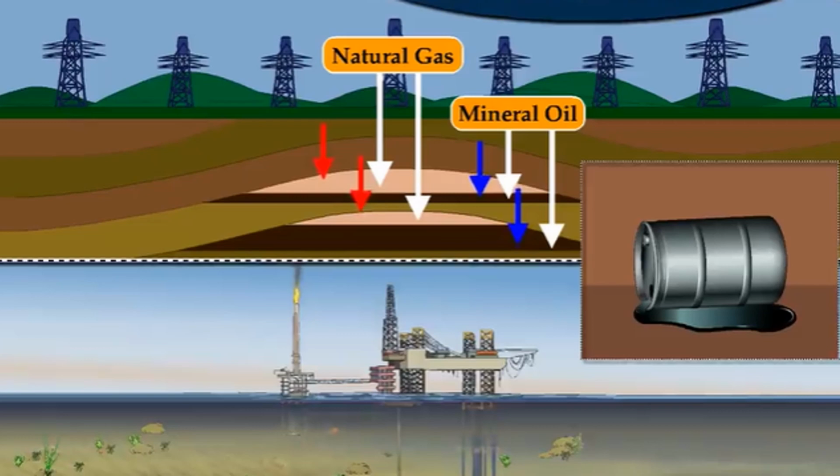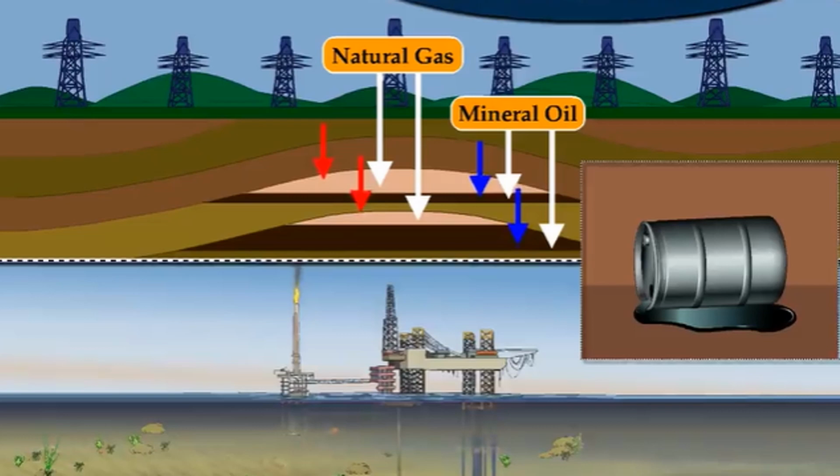Mineral oil is found beneath the land surface or the ocean floor, which we have already learned in our previous video. We know it, right? Now, similar to coal, even mineral oil was formed by the decomposition of plants and animals that were buried due to Earth's movements. Now, the reserves of natural gas, that means the places where these are formed and preserved, were also found in most of the mineral oil wells. Now, due to increase in demand, the prices are also very high.